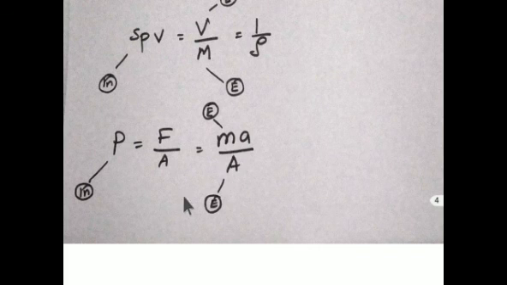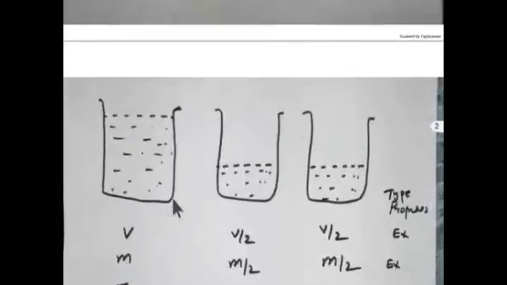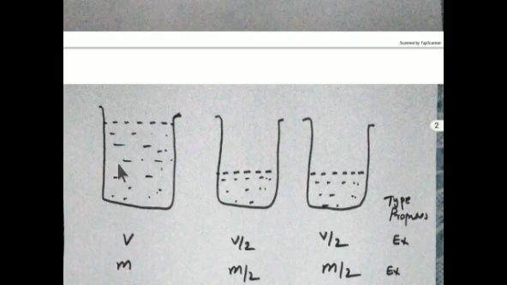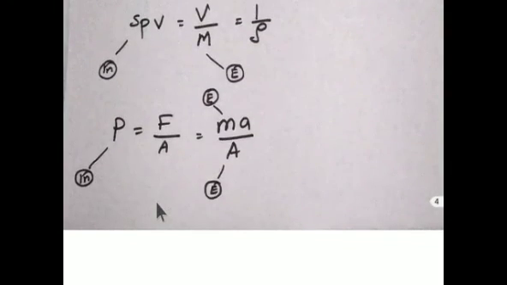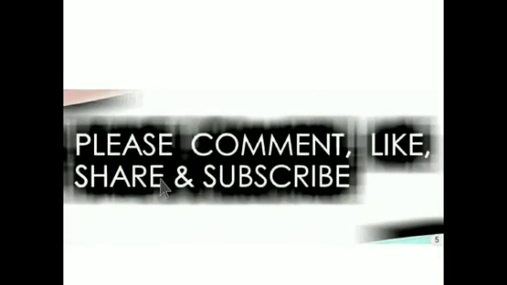Area is also an extensive property: a large area, when divided, gives half of the area here and half here. Mass is extensive, area is extensive, and extensive by extensive gives an intensive property. Pressure is an intensive property. Okay, thank you.